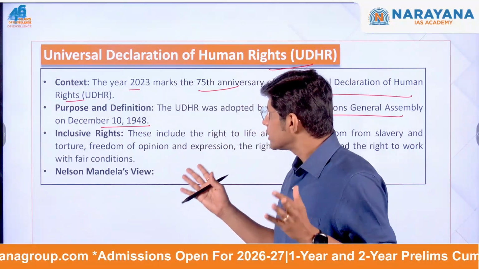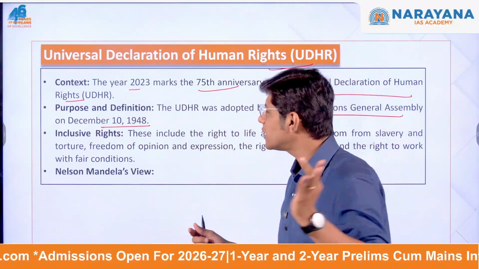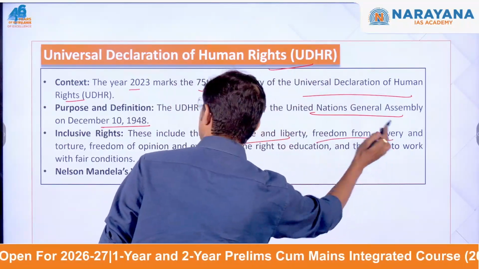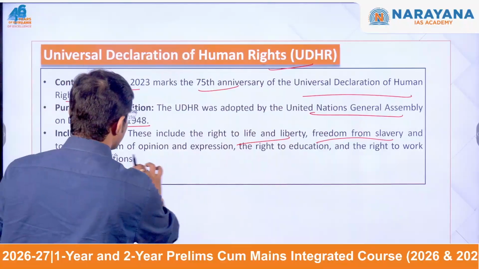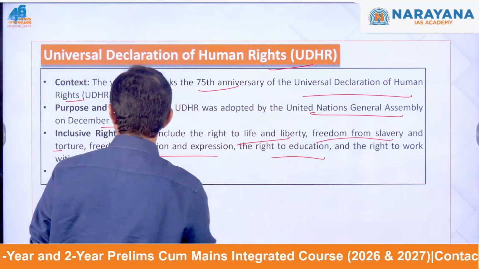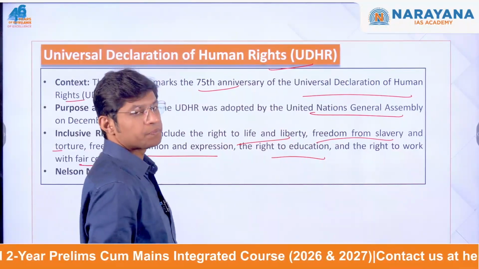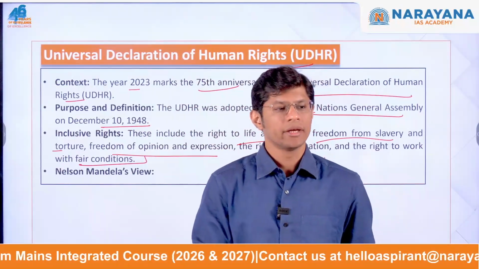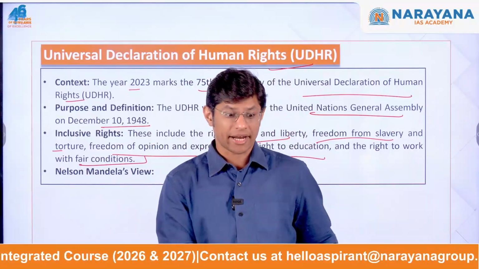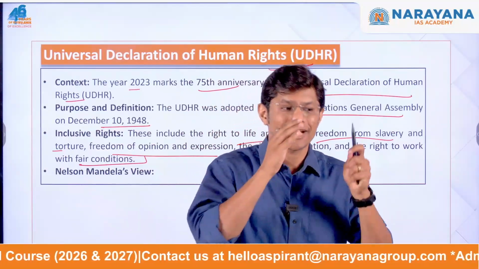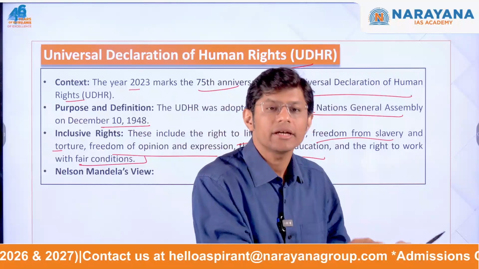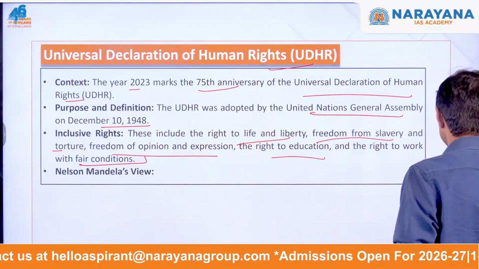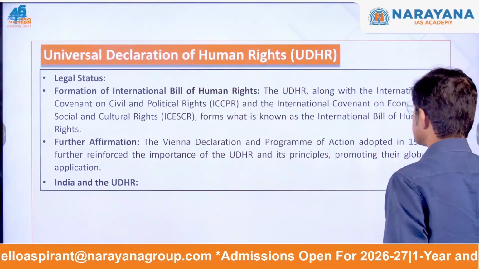So the Universal Declaration of Human Rights includes a wide range of essential rights. Which are these rights? Right to life and liberty, freedom from slavery and torture, freedom of opinion and expression, education, right to work with fair conditions. And then Nelson Mandela highlighted that denying people these basic human rights is an attack on their humanity and dignity.